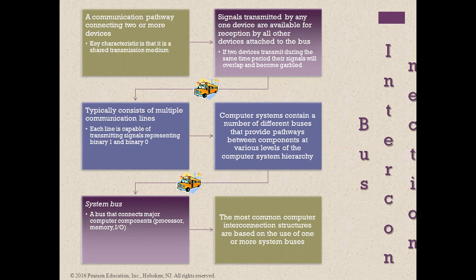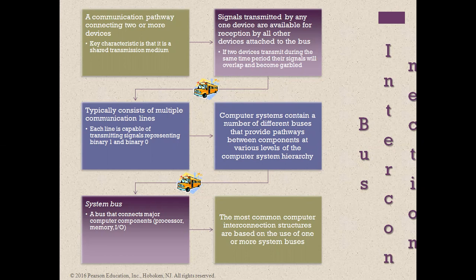Signals transmitted by any one device are available for reception by all other devices. If two devices transmit during the same time period, their signals will overlap and become garbled, mixing together. If people do the work together at the same time, problems come. A bus typically consists of multiple communication lines, and each line is capable of transmitting 0 and 1 in binary.